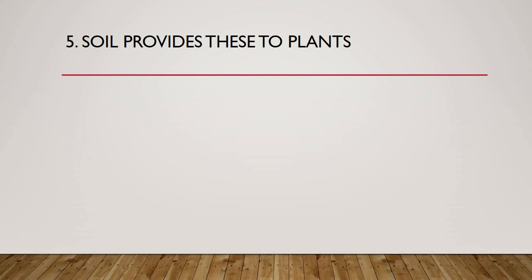Moving on to 5th one. Soil provides these two plants. Means which two things do you remember that the soil provides to the plants? That is what you have to note down here. Again, I'll give you the hint. If you are mentally present in the oral test of FB, that is previous part 1, you must be remembering this answer. I'll give you again 4 seconds to write and to speak the answers.